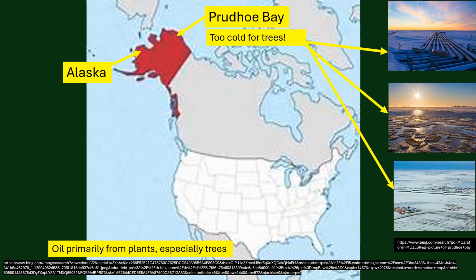And so, wait a minute, with all this ice and stuff, and there's no trees, where did all that oil come from? It's obvious that at one time Alaska was warm. It might have had some dinosaurs on it, but it had a lot of vegetation and trees in particular, in order to make all that oil that is under Prudhoe Bay. So in other words, that global warming did not happen by human intervention.